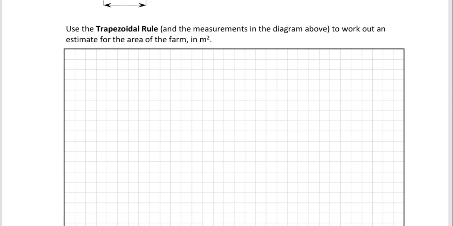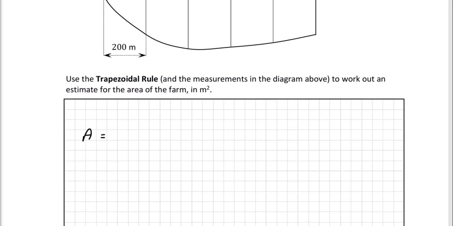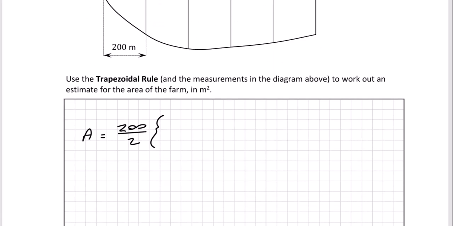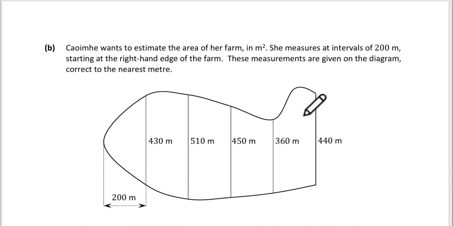The trapezoidal rule is just, the area is going to be h over 2. H is each of these widths here, from here to here, from here to here, and so on. It's all the same, it's all 200 meters. So it's going to be 200 meters over 2, and then it's going to be multiplied by the first height here, if you like, which is 0. So we're going to start from here, so this height here is 0. Then it's going to be 0 plus the last height, which is this height here, 440 meters.